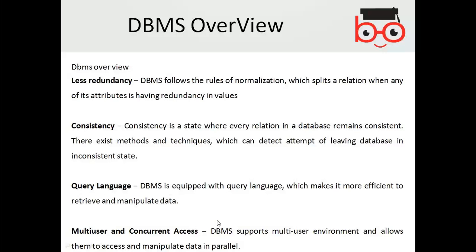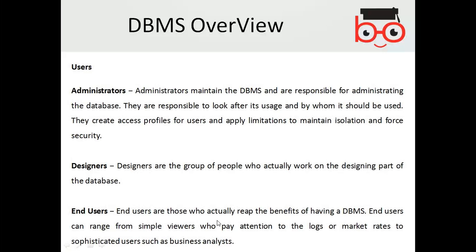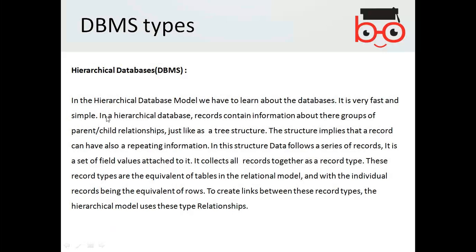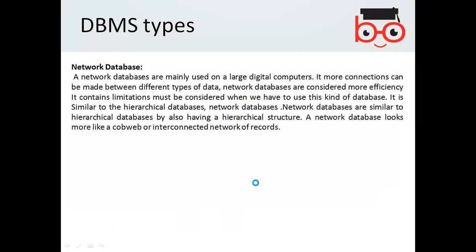Multi-user concurrent access. The same database can be accessed at the same time by multiple users. Then some administrators, designers, and users are there. Then types of database management systems. Normally you deal with relational databases, which are stored in tables, but they can be hierarchical databases, network databases, object-oriented databases. Here is some information about these databases as well, but they are being taught on their own.